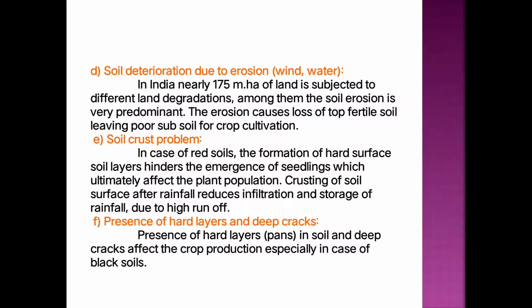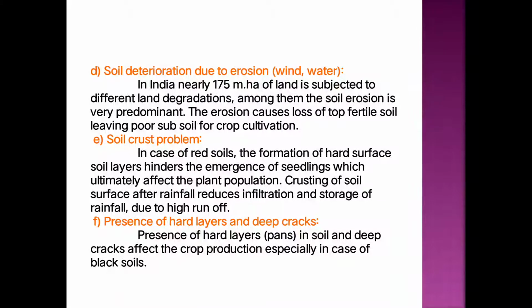Due to the crust problem, crusting of soil takes place due to rainfall, and it results in reduced infiltration as well as storage of rainwater, due to the high runoff. Then the next soil constraint is the presence of hard layers as well as deep cracks.